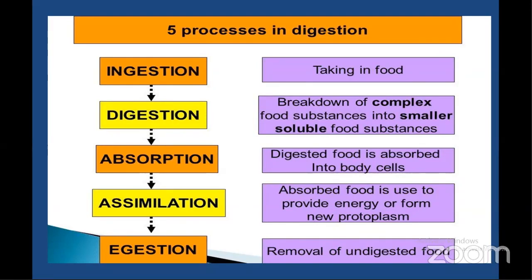Nutrition involves 5 different steps: ingestion, digestion, absorption, assimilation, and egestion. Ingestion is nothing but simply intaking of food into the buccal cavity or the mouth. Once we take food into the buccal cavity, the food gets masticated or chewed by the teeth.